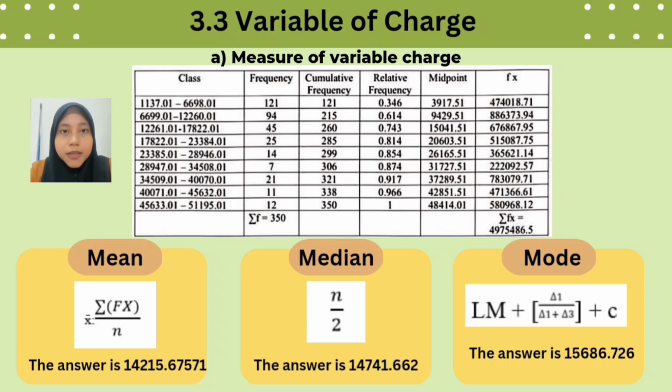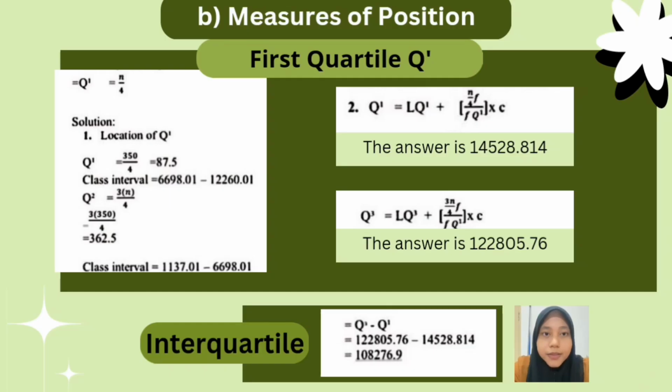So this is the measure of central tendency of variable charge. The mean is 14215.1675571. The median is 14741.662 and the mode is 15686.726. For the measure of position in charge, the first quartile is